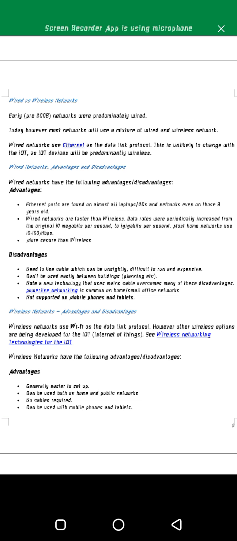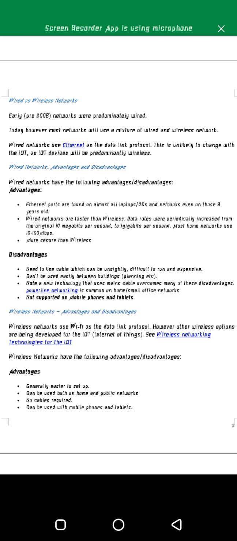Early 2008, networks were predominantly wired. Today, however, most networks will use a mixture of wired and wireless networks. Wired networks use Ethernet as the data link protocol.